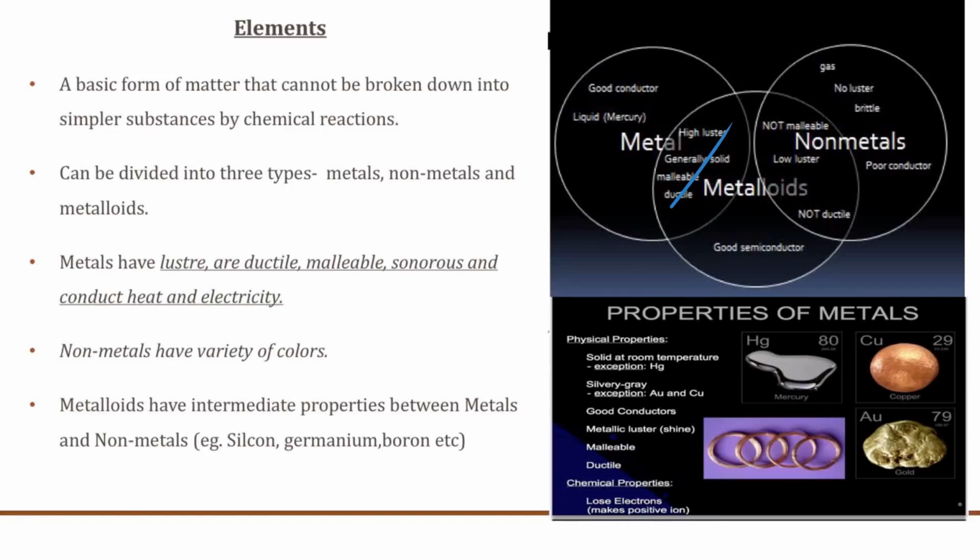And some properties of metals are that they have luster, they shine, they are ductile, they can be drawn into thin wires. Malleable means they can be beaten down into sheets. Sonorous, they produce sounds and they conduct heat and electricity. Okay. One thing they lack is a variety of colors, but non-metals obviously have a variety of colors. And metalloids have intermediate properties between metals and non-metals. Examples of that will be silicon, germanium, boron, etc.